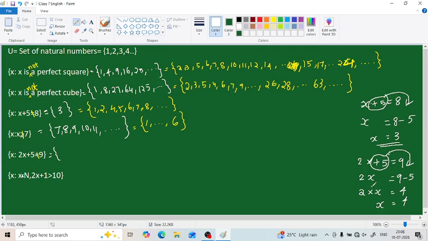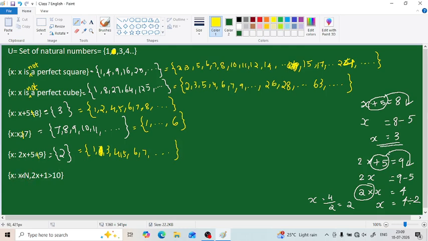So 4 is present here, the exceptional case, that is into 2. When we move it to the other side, 2 remains as 2, but multiplication changes to its opposite operation, which is division. So x equals 4 divided by 2, or in other words 4 by 2, which is 2. So the roster form of this expression is 2. Then what will be its complement form? All the natural numbers except this 2 can be written as its complement. So 1, 2, 3 and so on, without 2. So 1, 3, 4, 5, 6, 7 and this continues. So that is the answer of this question.